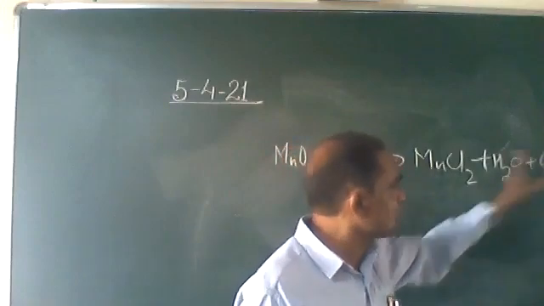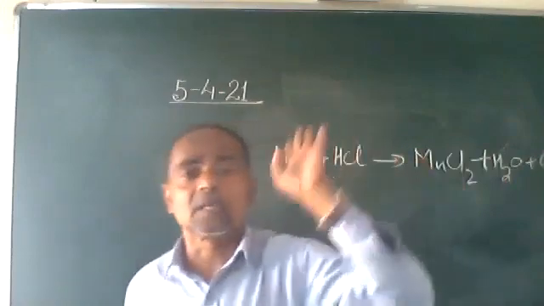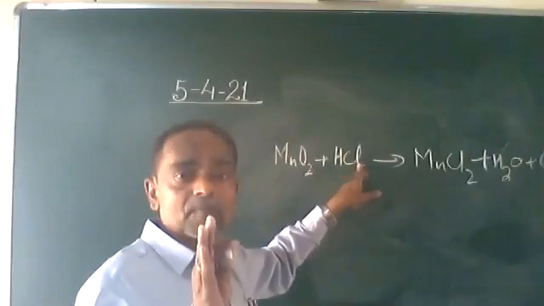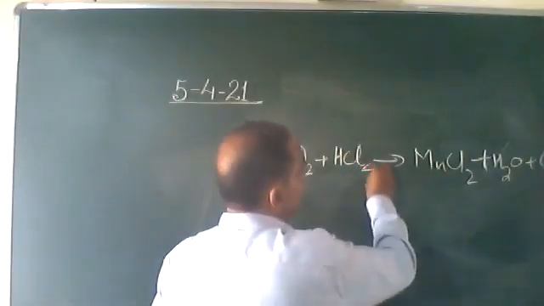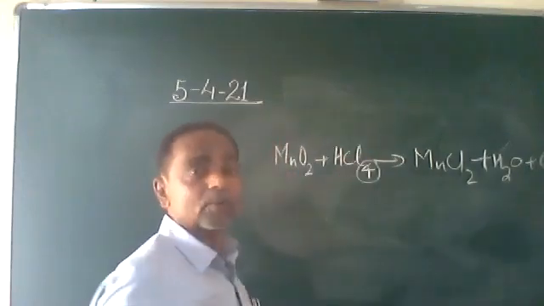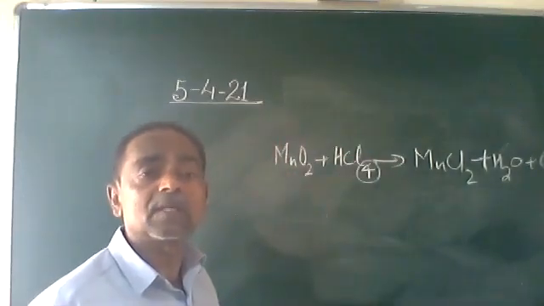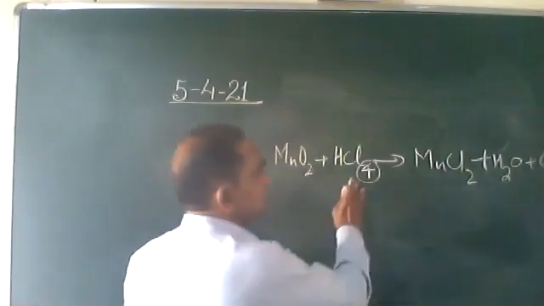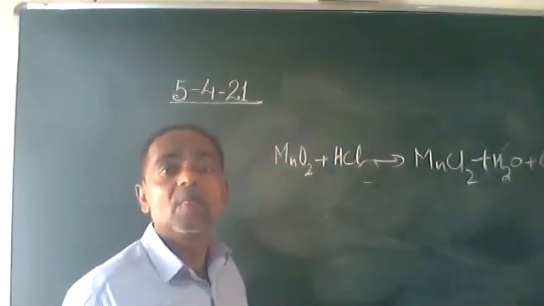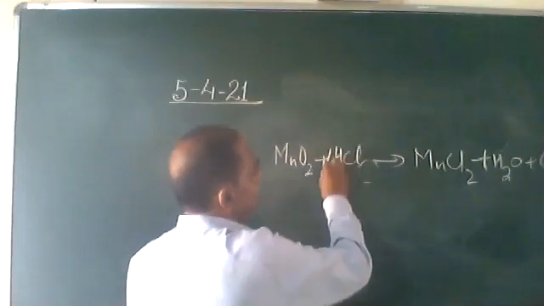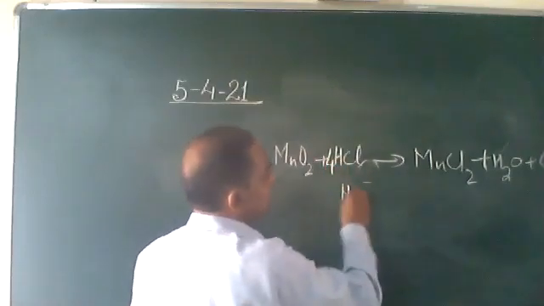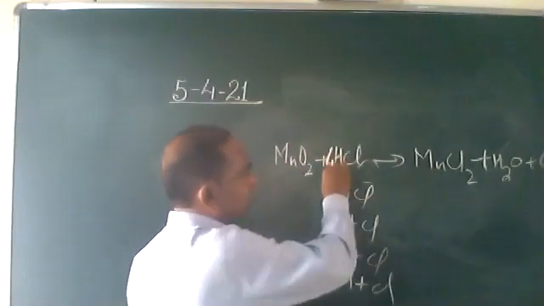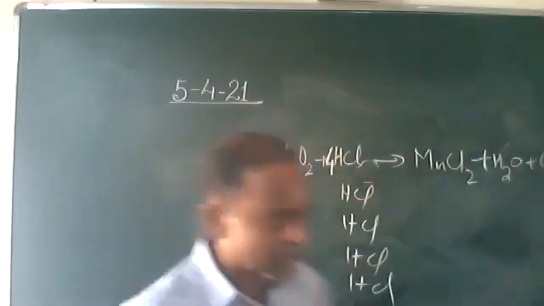I am touching on this chlorine. There are 4 chlorine on the product side, right? In the reactants, how many chlorine do we have? Only 1. You want to make it 4. You cannot make it 4 over here, then it becomes HCl4. And what is the molecular formula of hydrochloric acid? It is HCl. You cannot change the molecular formula of a compound. So the 4 cannot be written there. To make it 4, we write it in front: 4 HCl means 1, 2, 3, 4 HCl. That is the meaning when we write 4 in front. So we have taken 4 HCl.